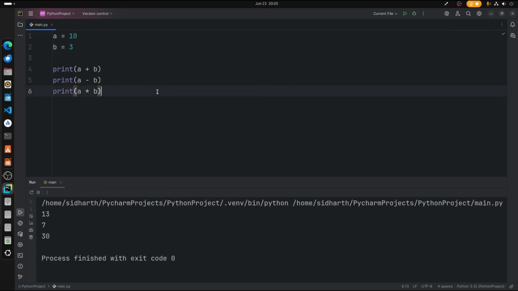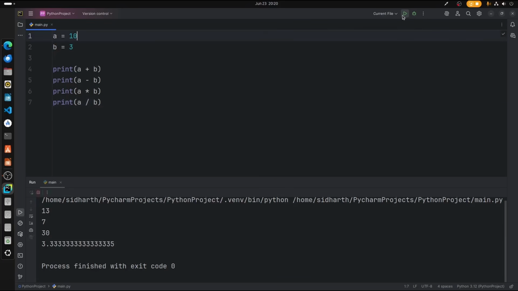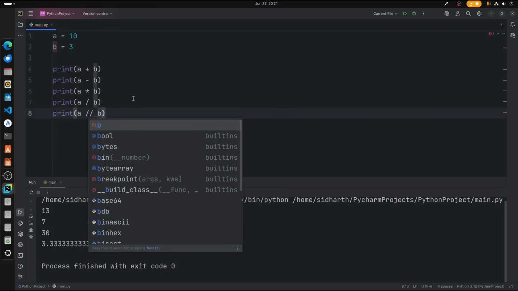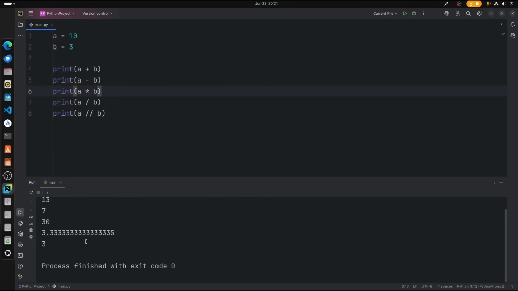Alright, just like that we can do division. Division can be done using a / b. So 10 divided by 3 is equal to 3.33, just like that. Not only that, we can even do float division in this. It's just similar to division. We can do that by typing print a // b. In that case, we can see that there we go, float division.